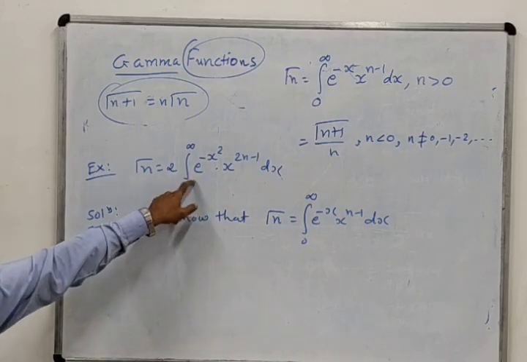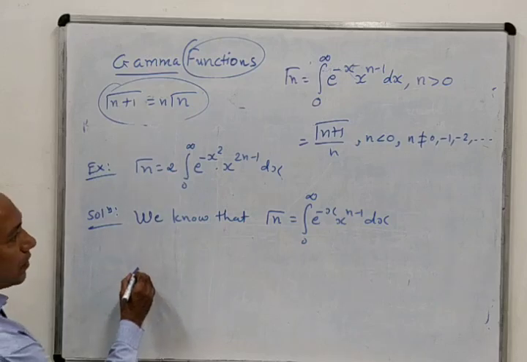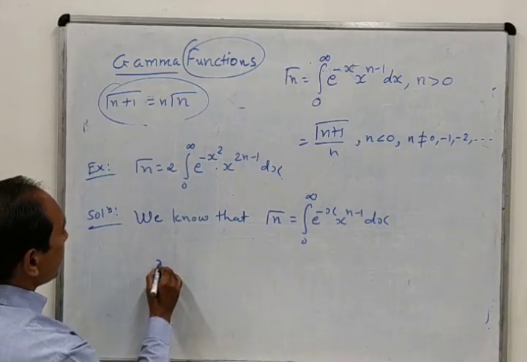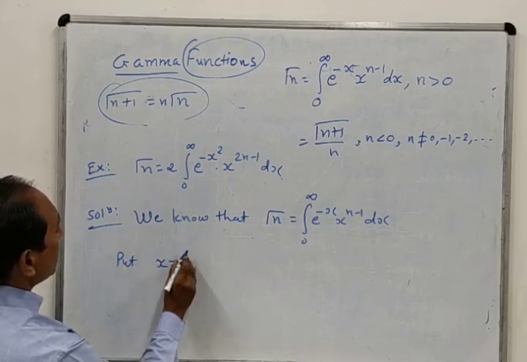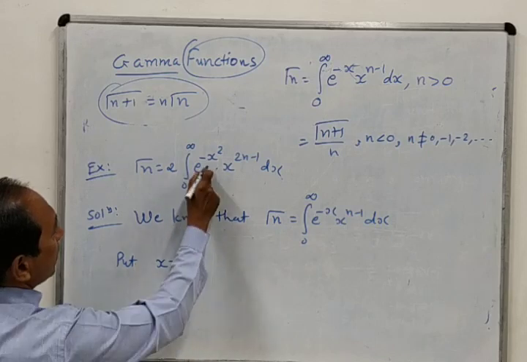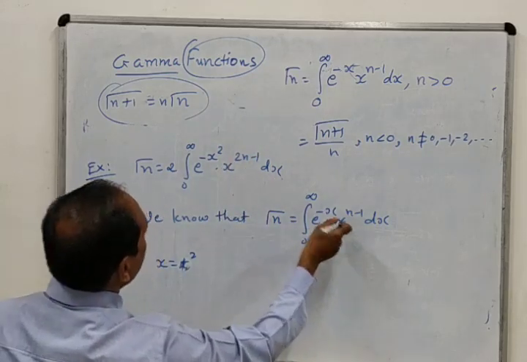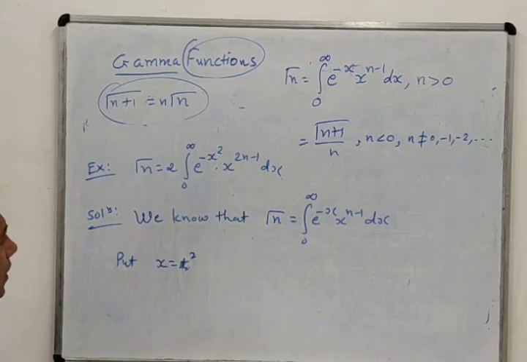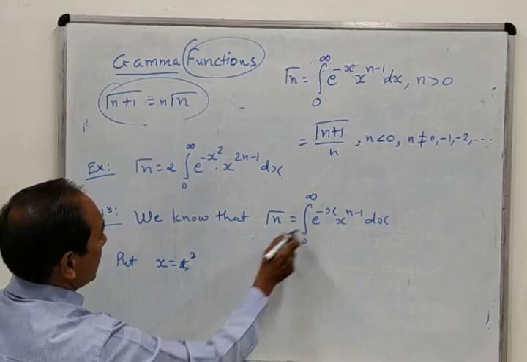So here in this problem we will put x equal to t square, because we want t square. There is no problem with this one, the rest will come automatically, but you must focus on the power of e. Here is x and we want x square, so we will put x equal to t square in this definition.